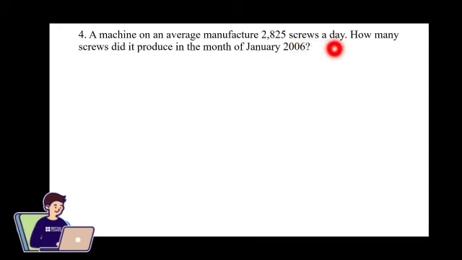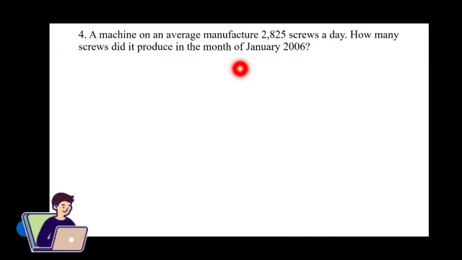A machine on an average manufactures 2,825 screws a day. How many screws did it produce in the month of January? So here the given clue is we are going to multiply. So the month January consists of 31 days. Whatever the year may be, January month consists of 31 days.